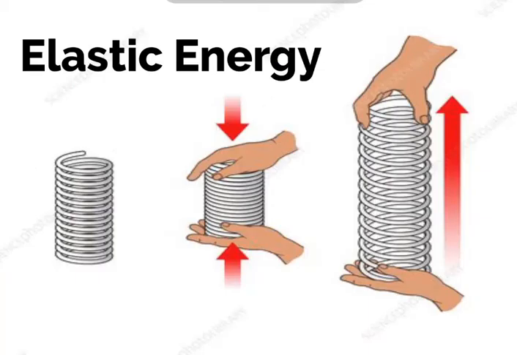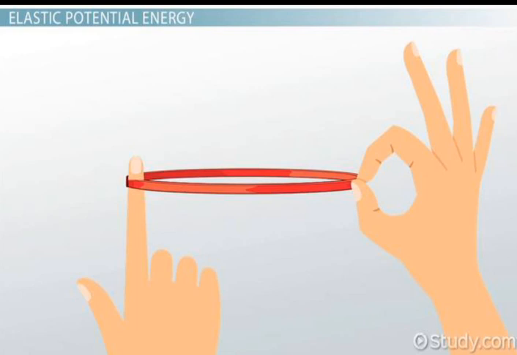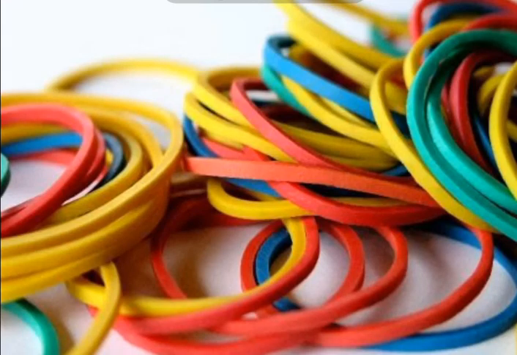Elastic energy. Elastic energy is energy stored as a result of applying force to deform an elastic object. The energy is stored until the force is removed and the object springs back to its original shape, doing work in the process. The deformation involves compressing, stretching, or twisting the object.